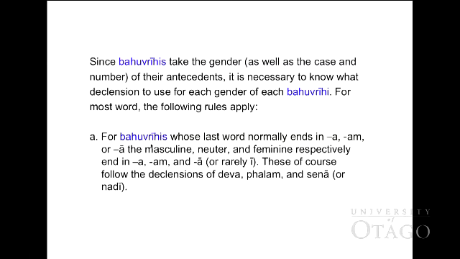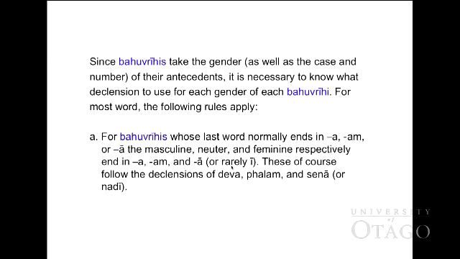A. For Bahuvrihi whose last word normally ends in a or ā, the masculine, neuter, and feminine respectively end in a, am, and ā, or rarely ī. These of course follow the declension of deva in masculine, phala in neuter, and senā in feminine, or nadī in feminine.